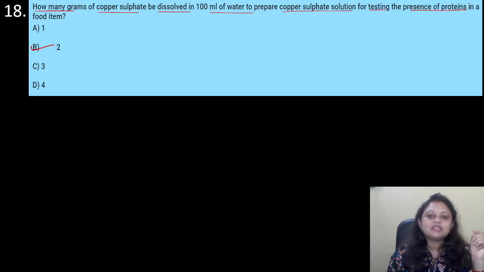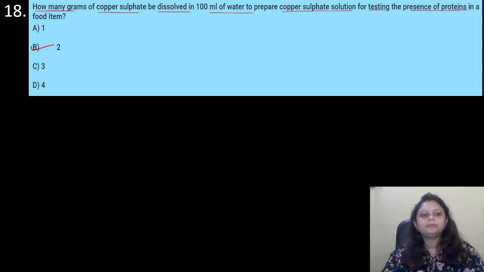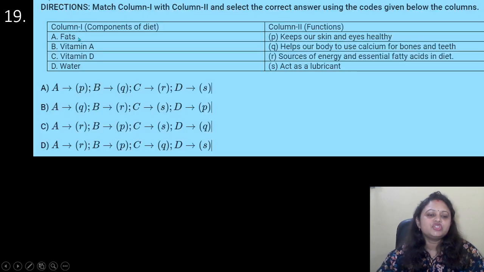If we add that copper sulfate solution, then it will give us a purple color or a blue color. Okay, so this indicates the presence of proteins. Got it? Coming to the next question.